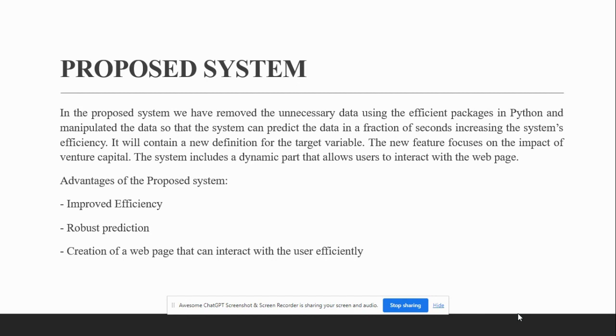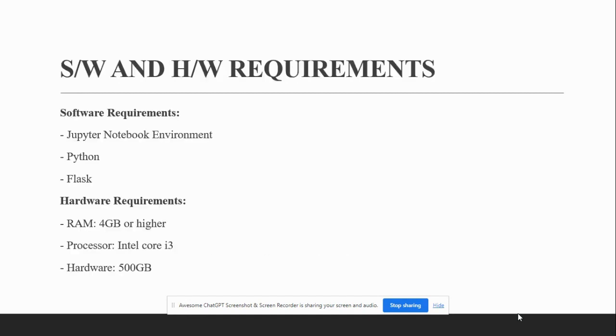One notable feature in our proposed system is the creation of a web page that allows users to interact with the system. This web page provides a user-friendly interface where users can input their data and receive predictions for startup success. By using few requirements, we have developed our model.